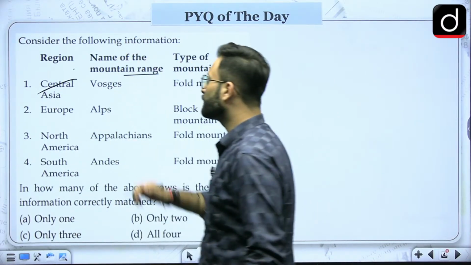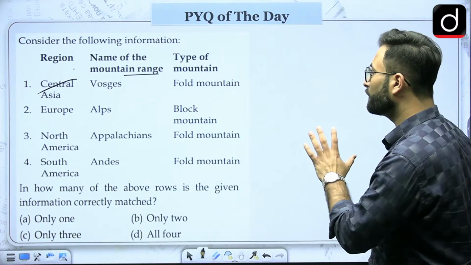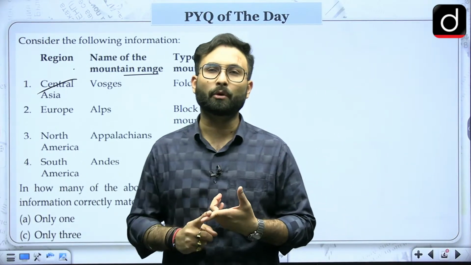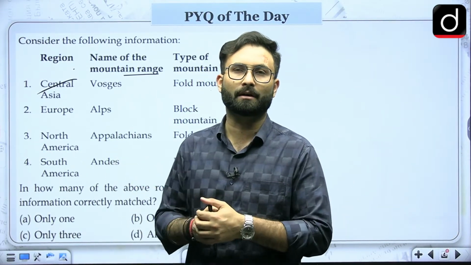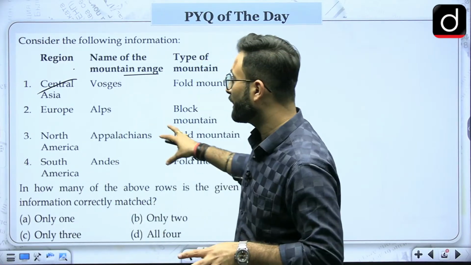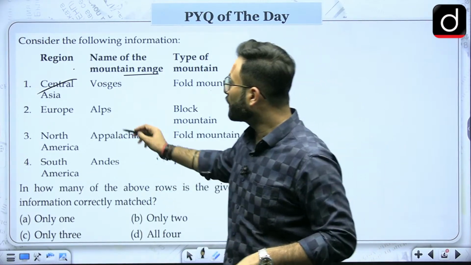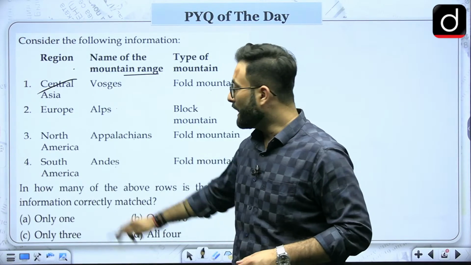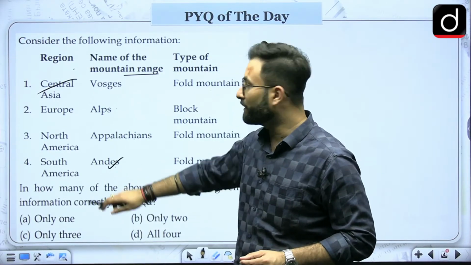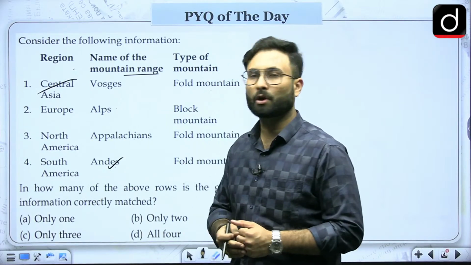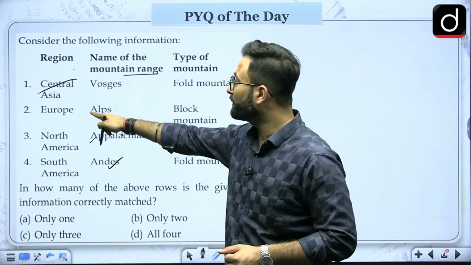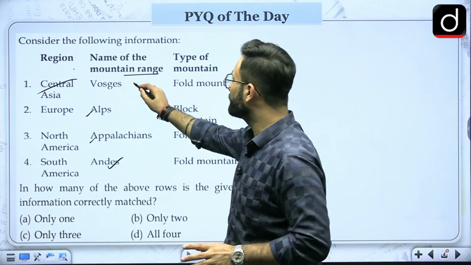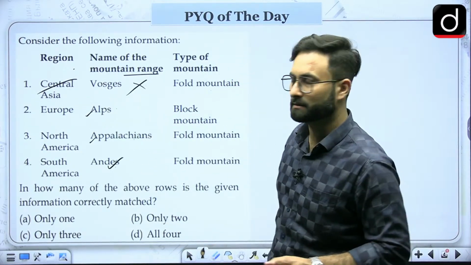Coming to the next one, Europe, Alps. If you look at the location of the Alps on the map, we have already seen the important mountain ranges in the geography through maps section. Over there we talked about the Alps, the Appalachians, and the Andes. Andes is in South America, that is right. Appalachians are in North America, and when we talk about Europe, Alps are there in Europe. So that is there. The first option we have already eliminated because that is not in Central Asia, that is in Europe.